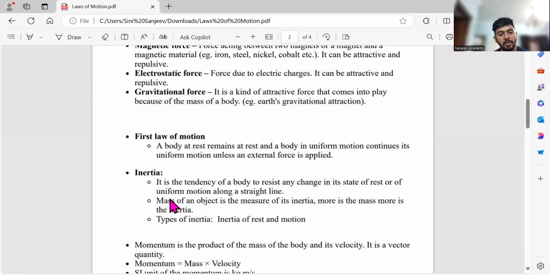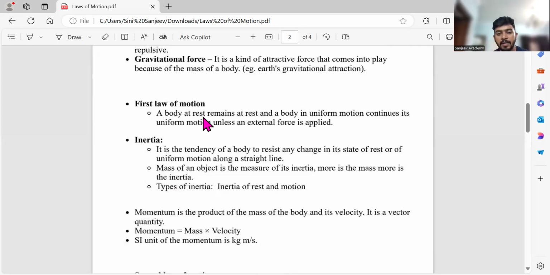Then the first law of motion. A body at rest remains at rest, and a body in uniform motion continues in uniform motion unless an external force is applied. For example, let's imagine that we are all playing football. The ball is there, let's say in this particular room, on the corner, just lying down. Without me kicking, will the ball move by itself? No. So that is my first law of motion.